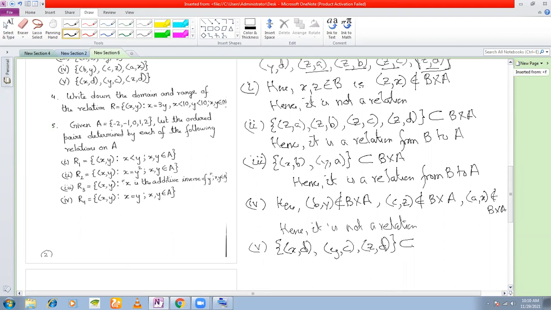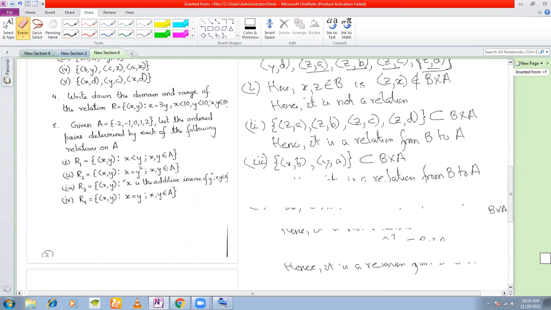This is a subset of B cross A. Hence, it is a relation from B to A. Fine, this finishes number 3. We'll move on to number 4 now.